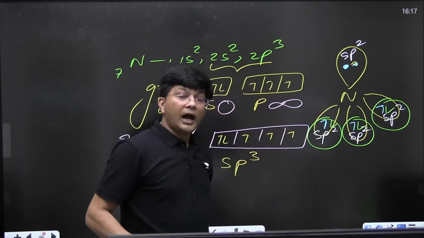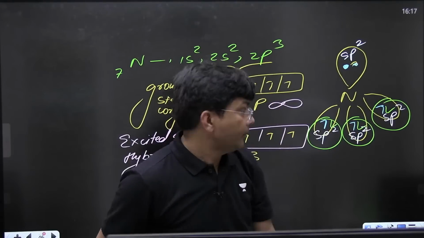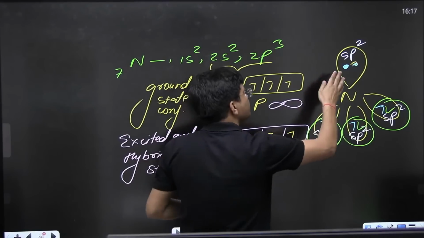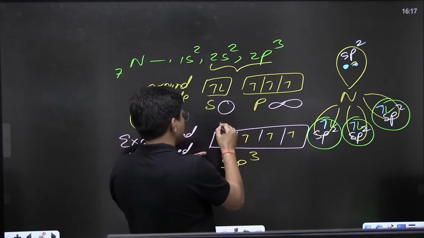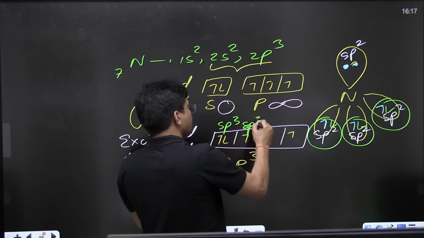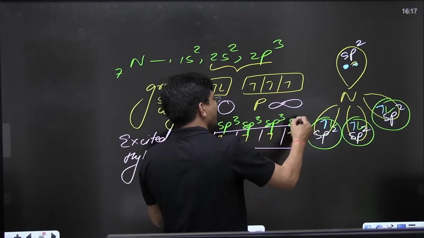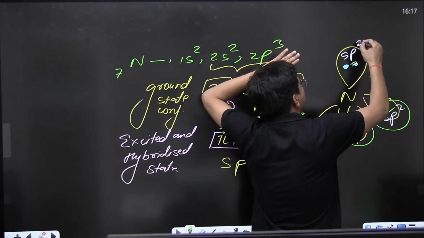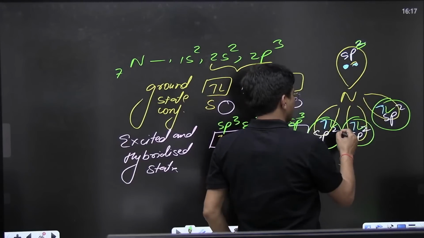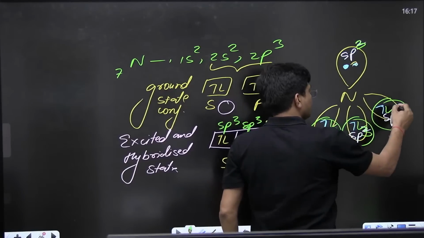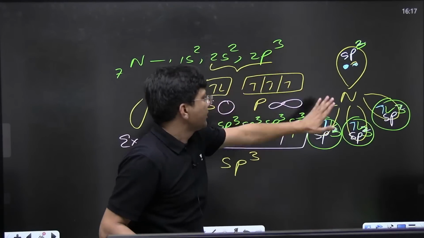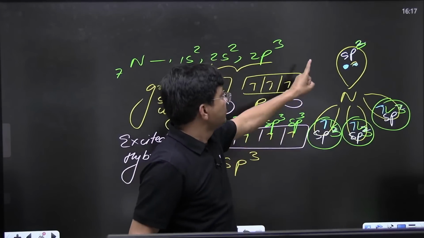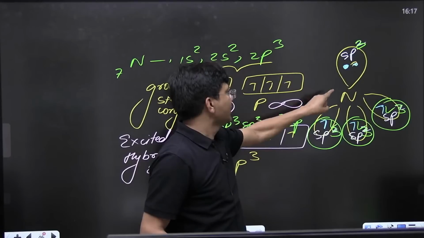So this is ammonia, and ammonia is said to be sp3 hybridized. They are not sp2, they are sp3. Everyone is sp3. Don't make this mistake of calling it sp2.